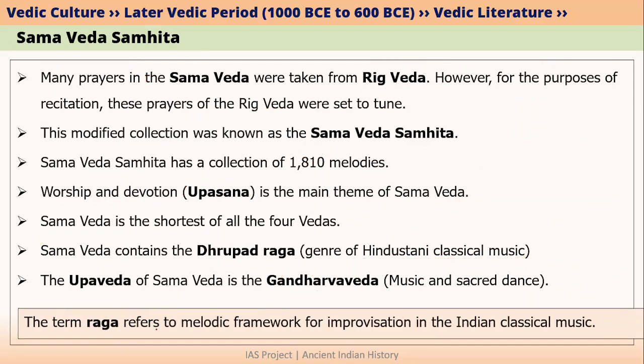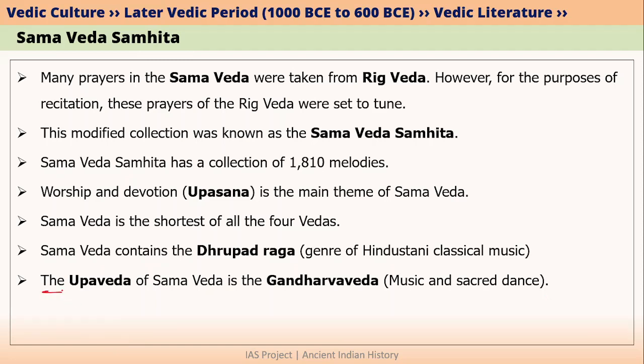The term Raga basically refers to a melodic framework for improvisation in Indian classical music. Please note that the word Raga is not used in the case of Western music or, let's say, European classical music. It is only used in the case of Indian classical music. Please note this, this is very important. And the last point here is that the Upaveda of Samaveda is Gandharva Veda. Gandharva Veda is basically the knowledge that is associated with music and dance forms.